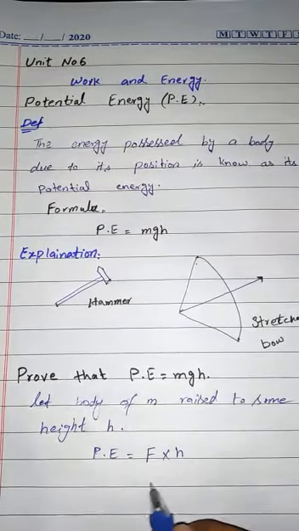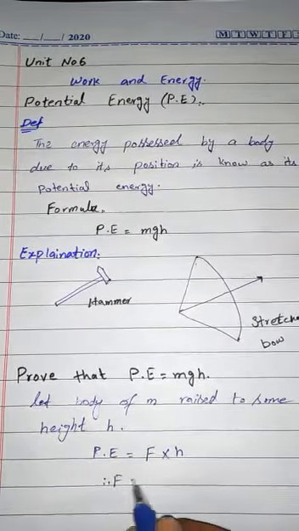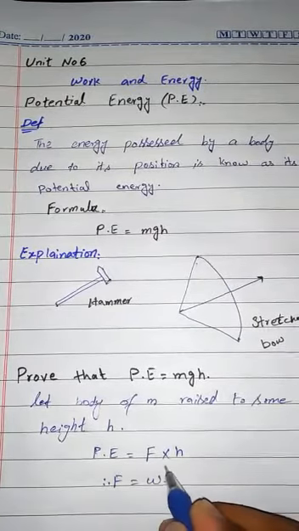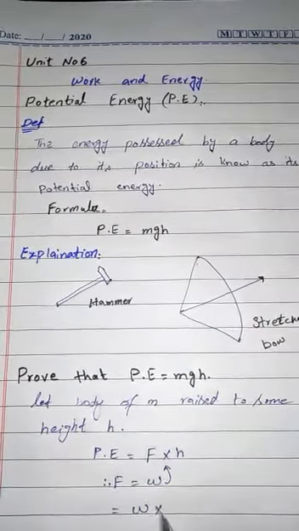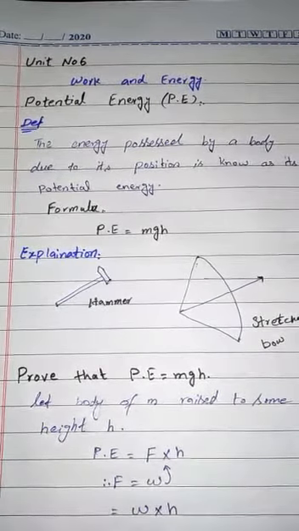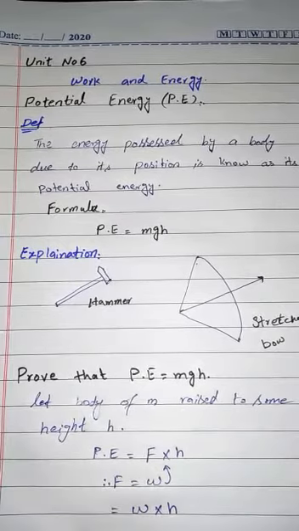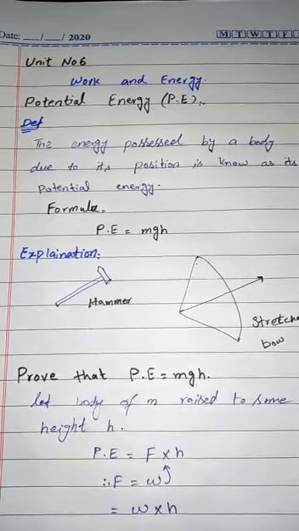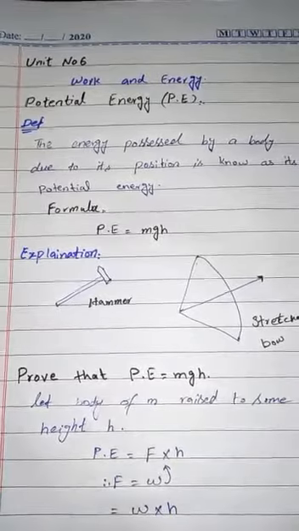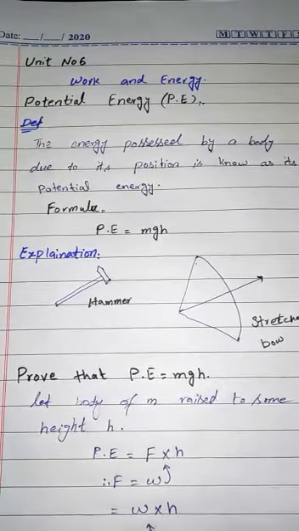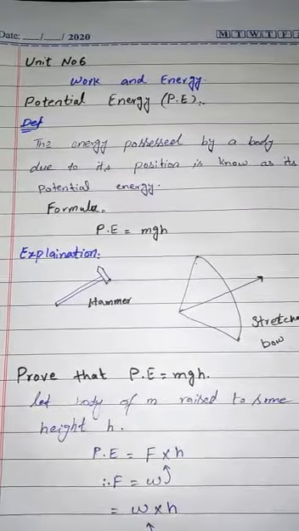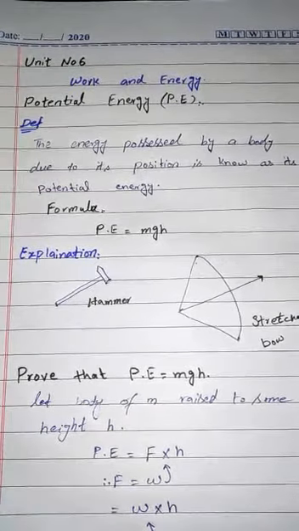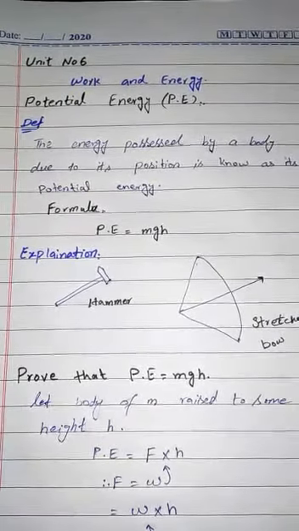Okay? Force always acts equal to the weight. So we put the value in this equation and we get W into h, and we know that W is equal to mg. So we put the value in this, and potential energy is equal to mass into gravity into height. This is the potential energy that we had to find.